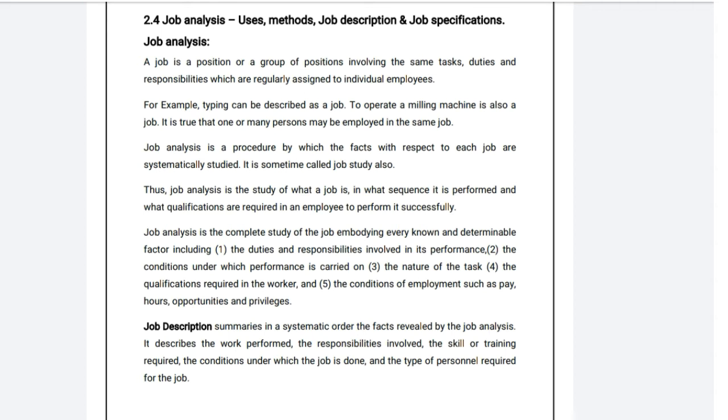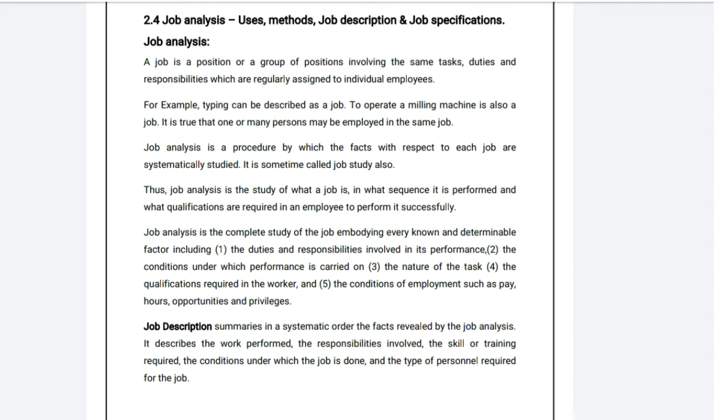It is true that one or many persons may be employed in the same job, especially in the case of a large organization. Job analysis is a procedure by which the facts with respect to each job are systematically analyzed and studied in detail. It is sometimes also called job study. Thus, job analysis is the study of what a job is, in what sequence it is performed, and what qualifications are required in an employee to perform it successfully.